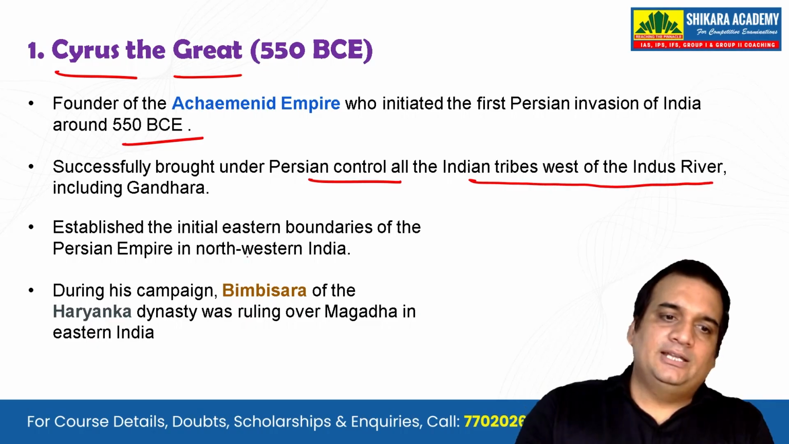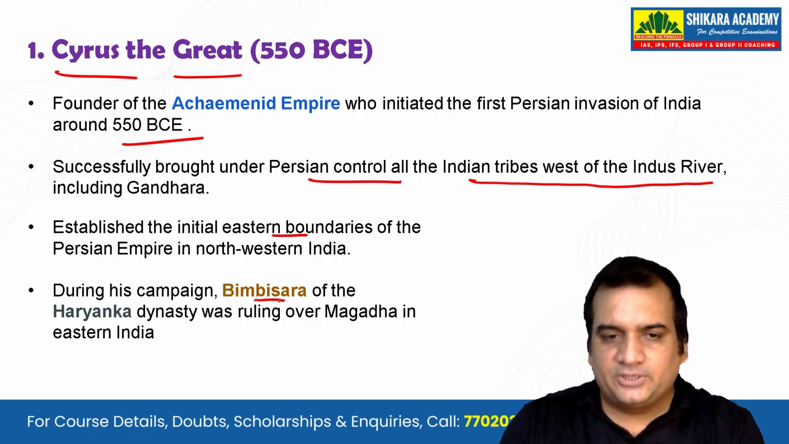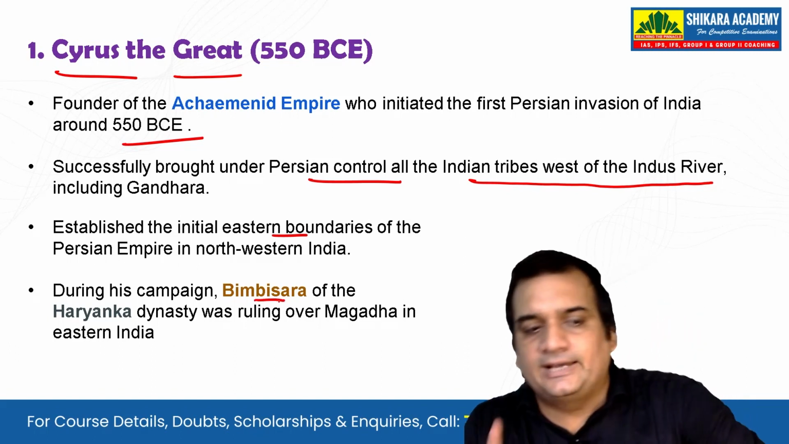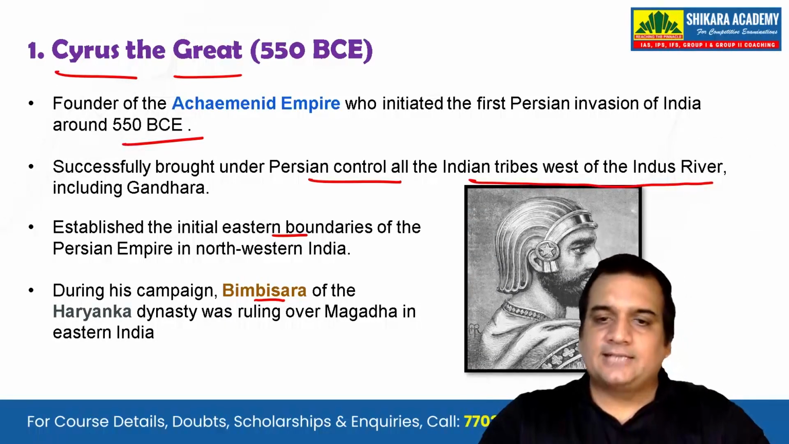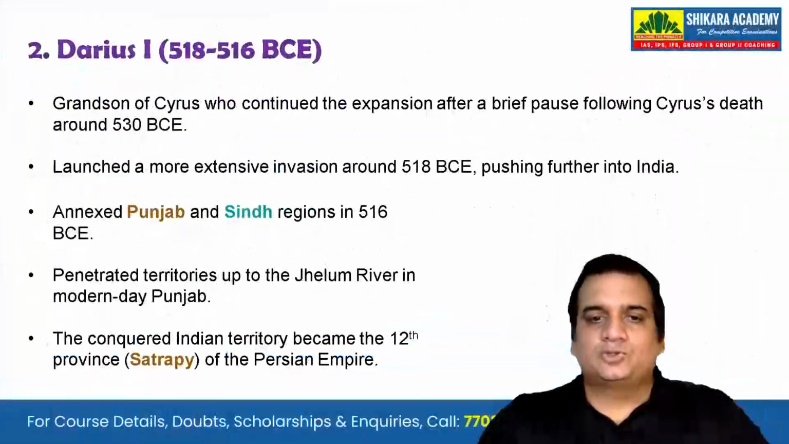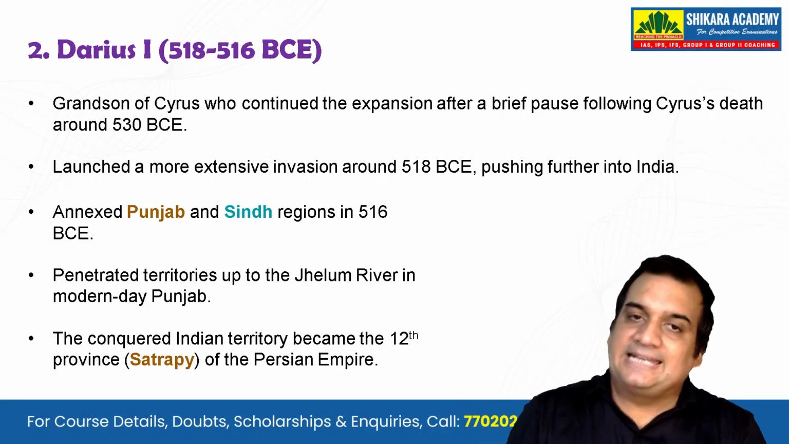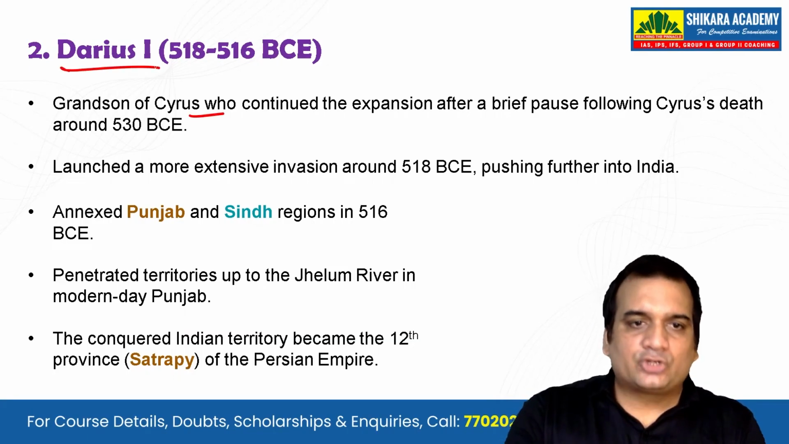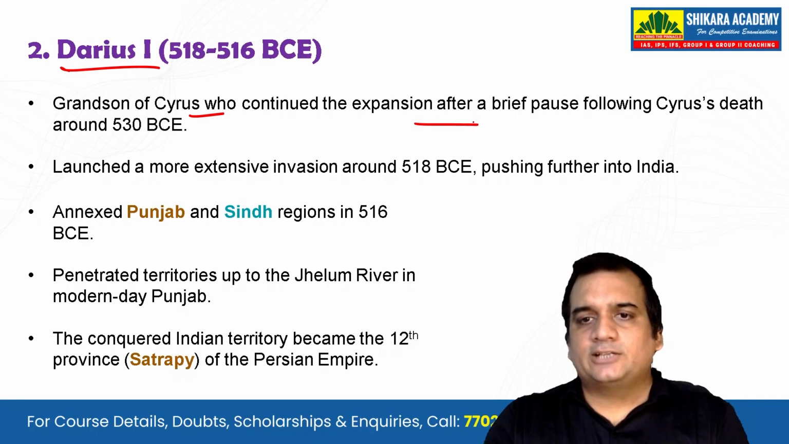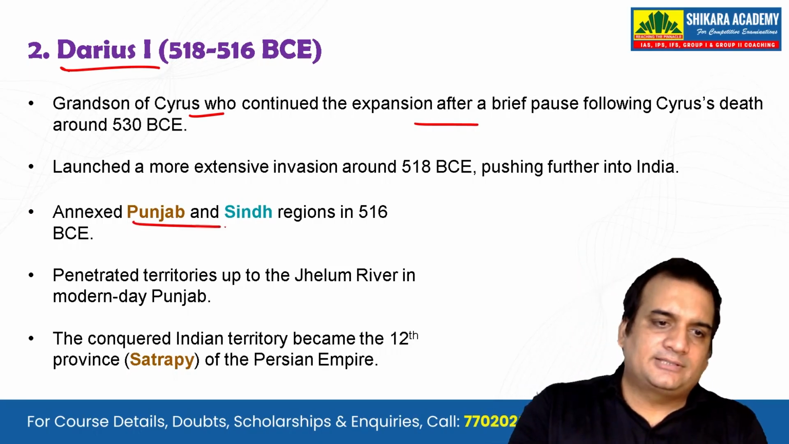He established the initial eastern boundaries of the Persian Empire, and during his campaign, the contemporary ruler, Bimbisara of the Haryanka dynasty, was ruling over Magadha in eastern India. This can be of importance, so please note that down. After him, we'll see his grandson, Darius I. He will continue the expansion and include the area of Punjab and Sindh also.